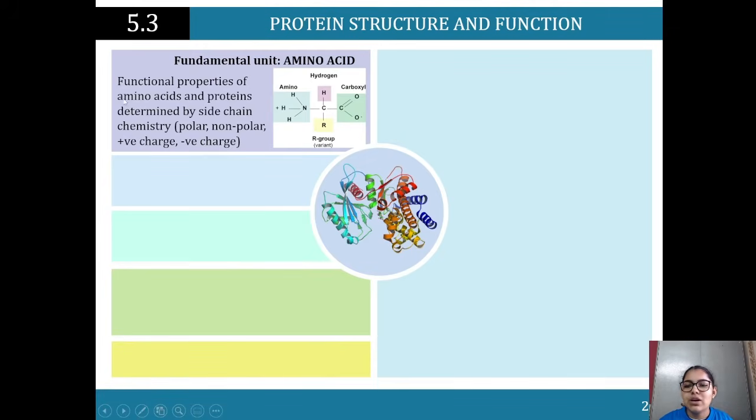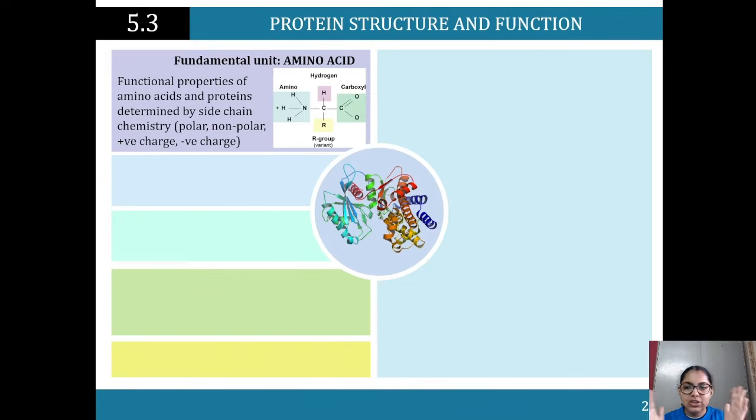The functional properties of amino acids and proteins are determined by the side chain chemistry. So there's, obviously, polar, non-polar, negative charge, and positive charge. We need to know what's happening here in terms of polarity, and what polarity ensures is where the molecules are pulled.